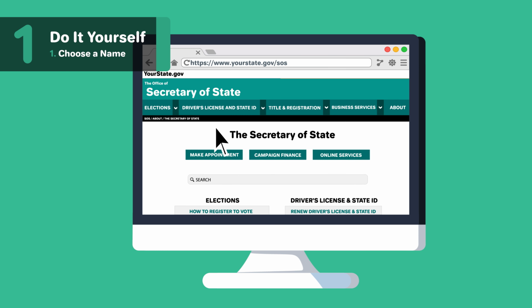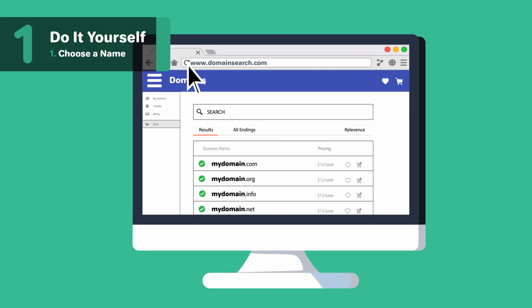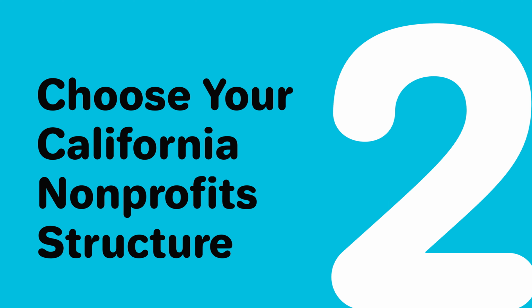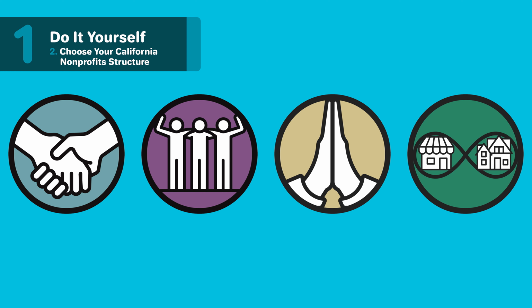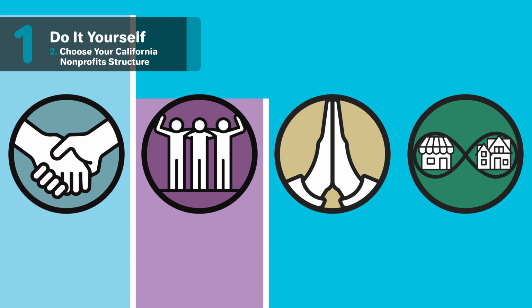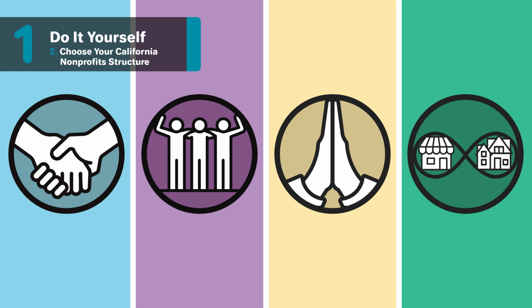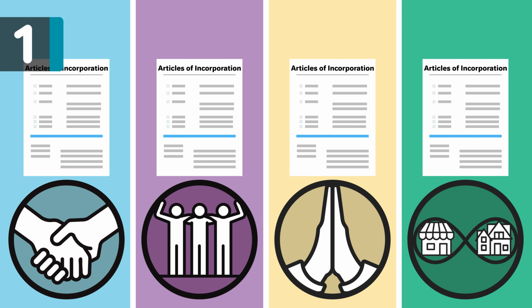After doing a California name search, you'll want to do a domain search to see if your name is available as a URL. Even if you don't plan on making a website today, you may want to secure the URL so someone else doesn't take it. 2. Choose your California nonprofit structure. Nonprofits in California have 4 corporate structure options to choose from. Each has a separate purpose, tax-exempt potential, and articles of incorporation form to fill out.